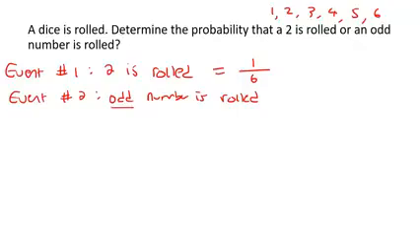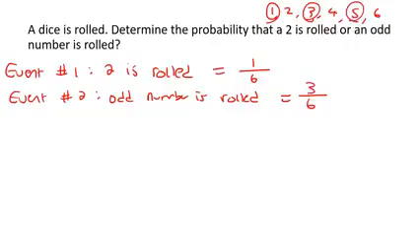If you want to roll an odd number, remember your odd numbers are numbers like 1, 3, 5, 7, 9, 11. Those are all your odd numbers. Your even numbers are things like 2, 4, 6, 8, 10. Remember that from earlier grades. So if you want to roll an odd number, out of the 6 options, that's an odd number, that's an odd number, that's an odd number. So it's 3 out of 6.